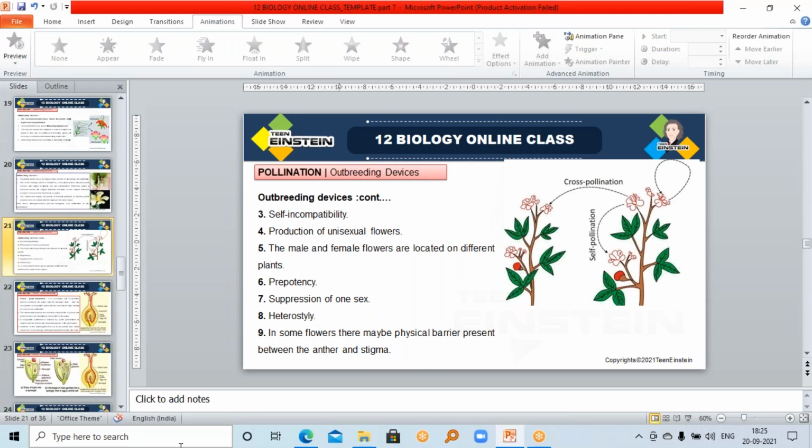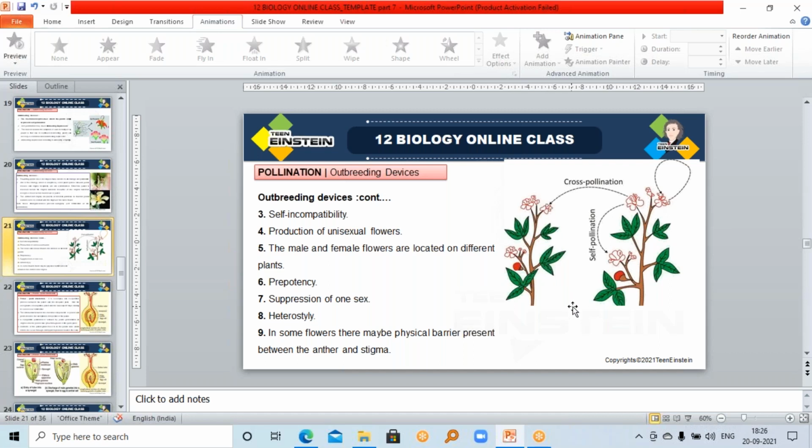The pollen grains are carried from one flower to the stigmatic surface of another flower, but both flowers are on the same plant. Not on the same flower, it reaches another flower's stigmatic surface.